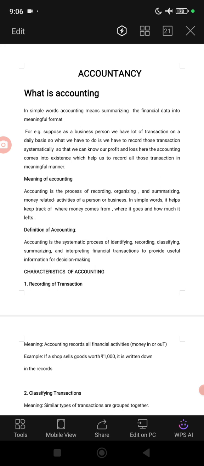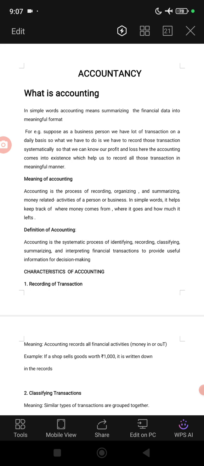In identification, we try to identify whether the transaction is of a financial nature or not. Because dear students, in accounting we can only record transactions which are of a financial nature.